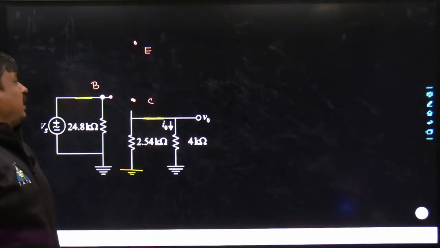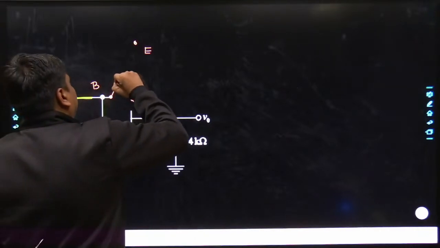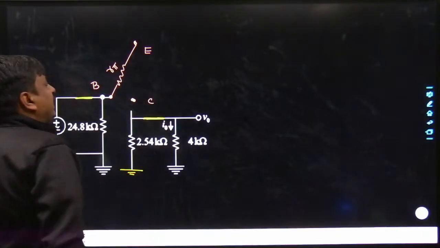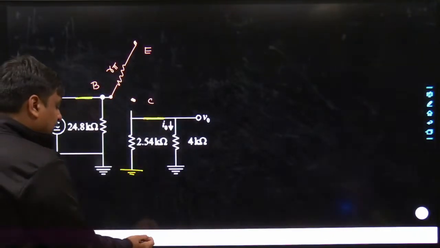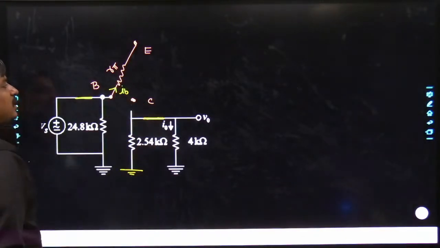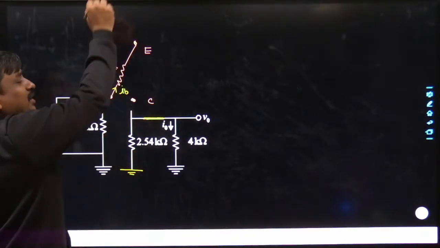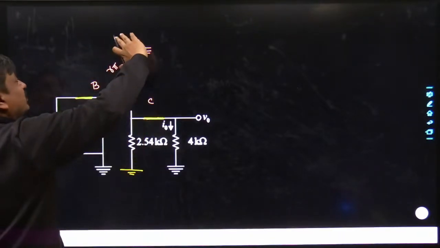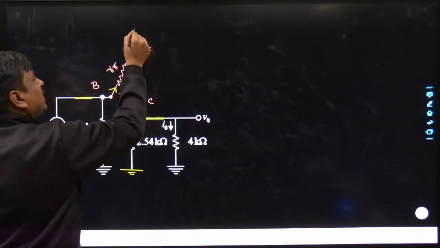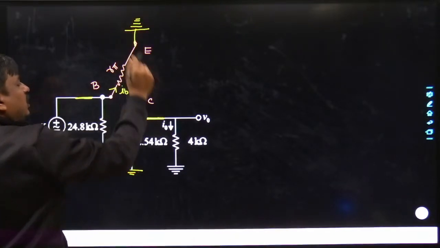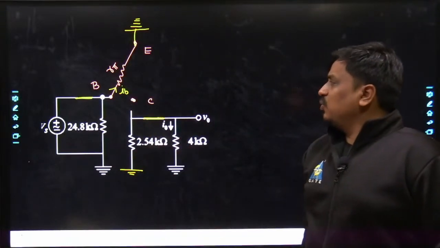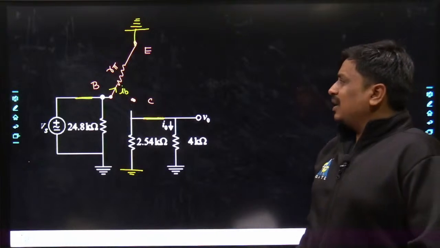Now you can see very well, in between base to emitter there would be a resistance which we have seen, that is nothing but the R pi. The value of R pi has already been calculated. Yes, there would be a flow of current IB from base to emitter. So here goes the current IB. And you can see very well the emitter is clearly grounded. How? It was getting a short circuited path from the capacitance and even the DC source getting ground. So definitely it became grounded. If you want, you can redraw this circuit. But if you are well acquainted with the networks, you would be able to smash this problem out. As such, not a great problem to deal with.